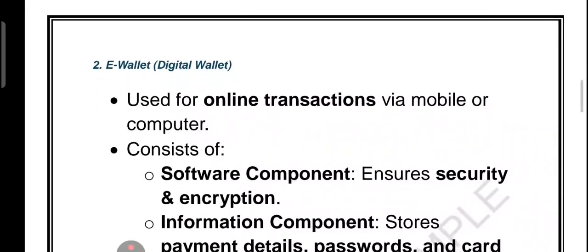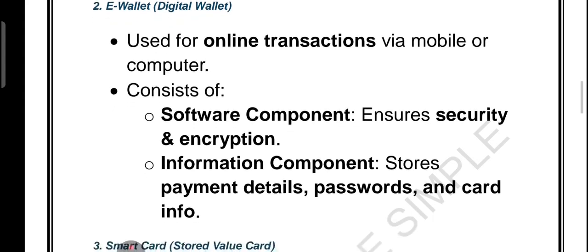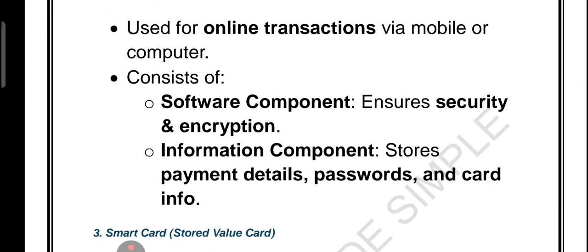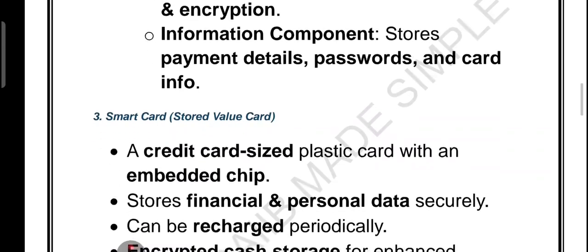The first one is called e-wallet. You can think of the e-wallet like a digital purse inside your phone or computer. It has two parts. The first one is the software component that keeps your data safe with encryption, and the second one is the information component that stores your data, card data, PIN and payment information. So the next time you pay with an e-wallet, remember it is your digital purse at work.